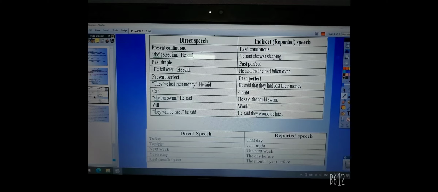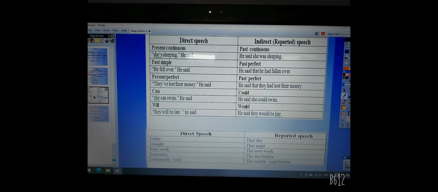If we have modal verbs, for example, can is changed into could. "She can swim," he said. So the right answer is he said that she could swim. Can is changed into could. The same as well: will is changed into what? "They will be late," he said. So the right answer is he said that they would be late. So will is changed into would.